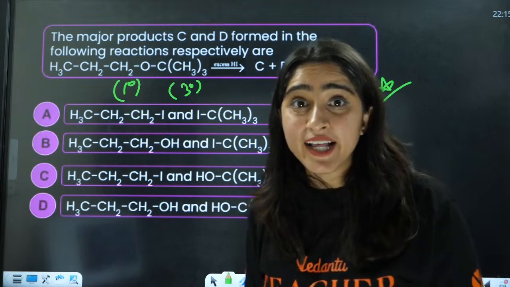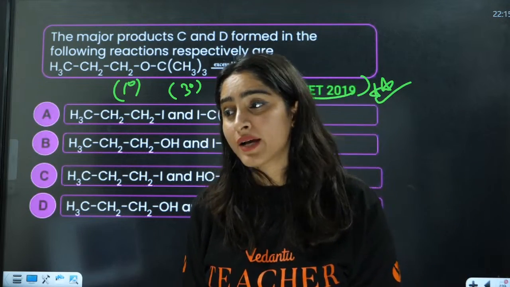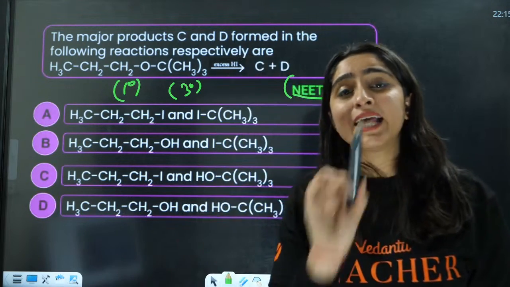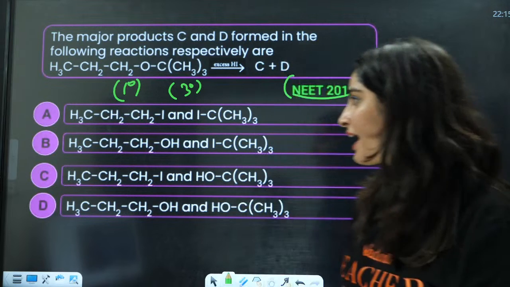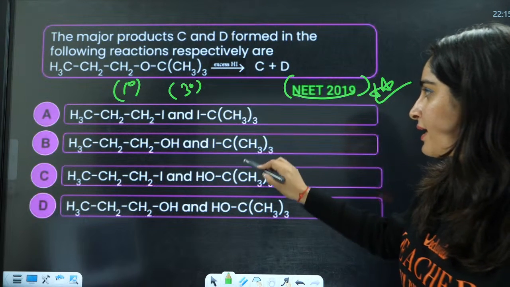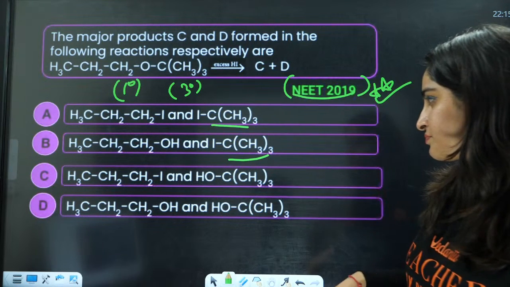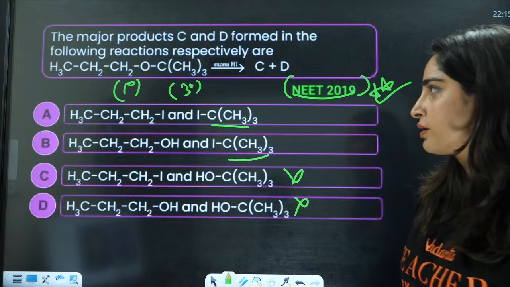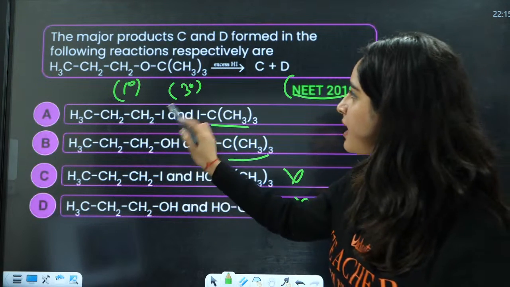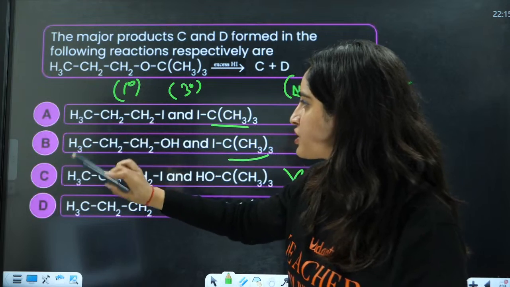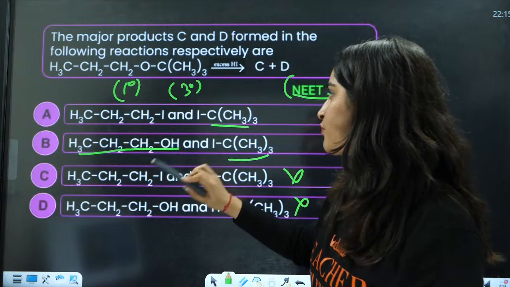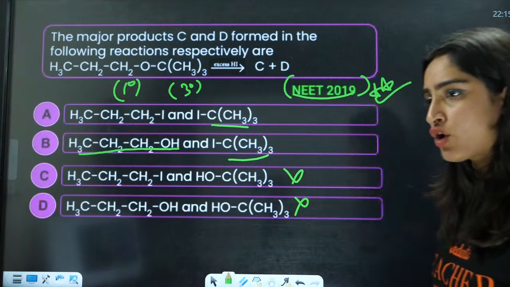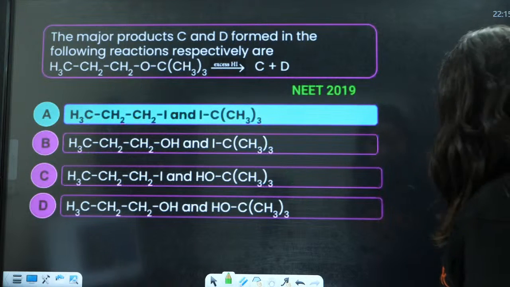So if you have 3 degree, that follows SN1 mechanism. Always 3 degree halide is formed here. This is wrong, right? And in this case, other is CH3, CH2, CH2 and alcohol is formed in this case. So B is the correct answer.